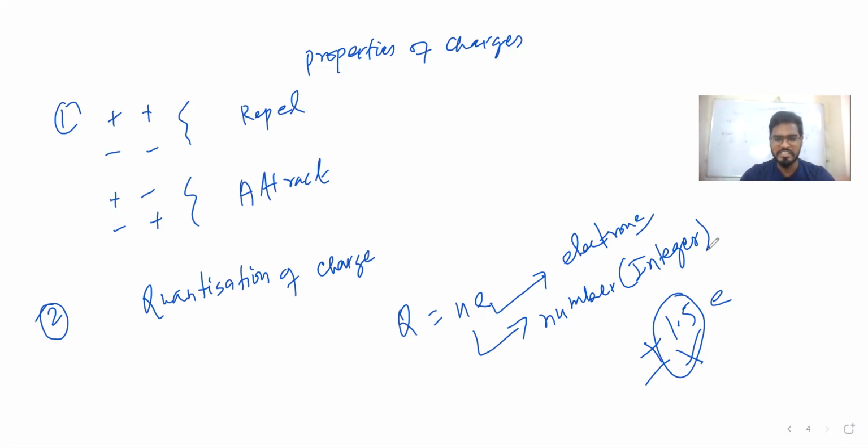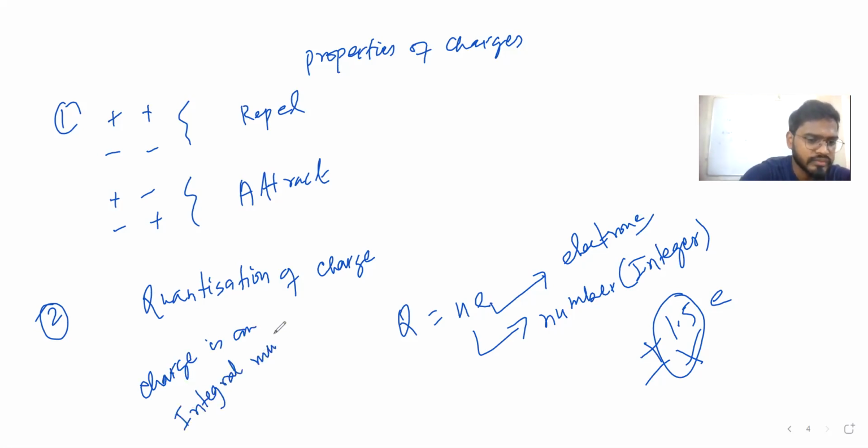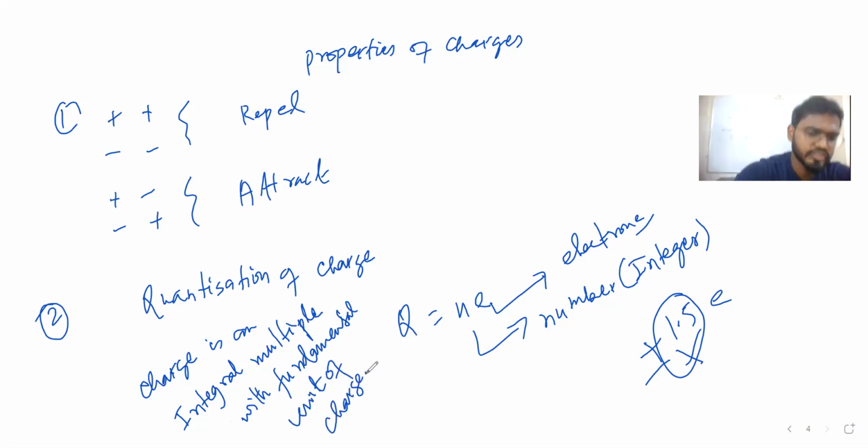We can also say it in an easy way: charge is an integral multiple of the basic unit of charge, or fundamental unit of charge. That is what? Quantization of charge.